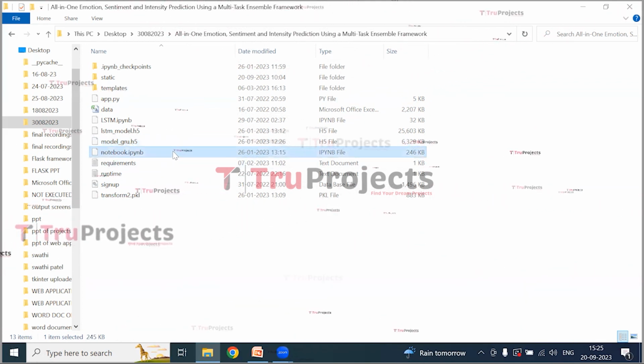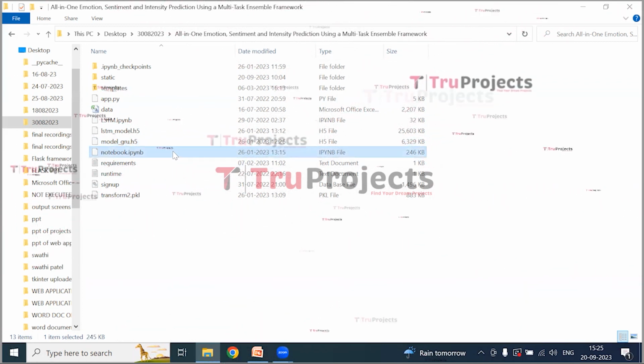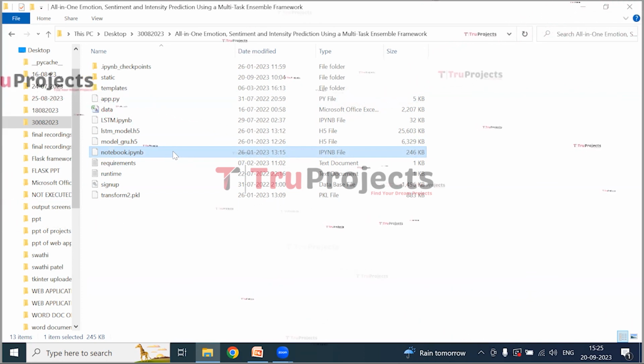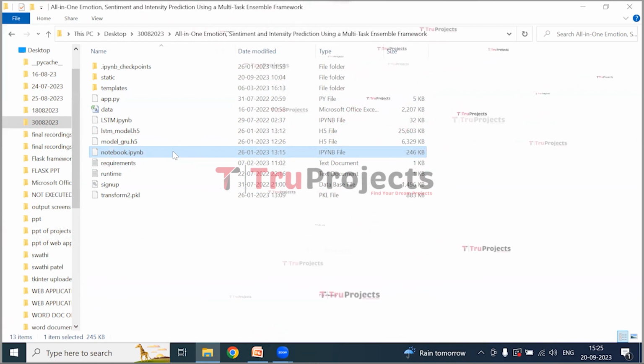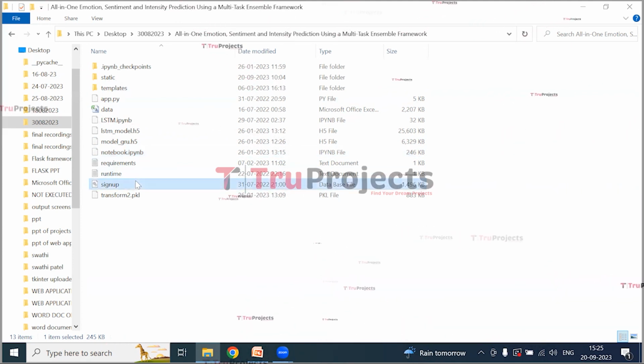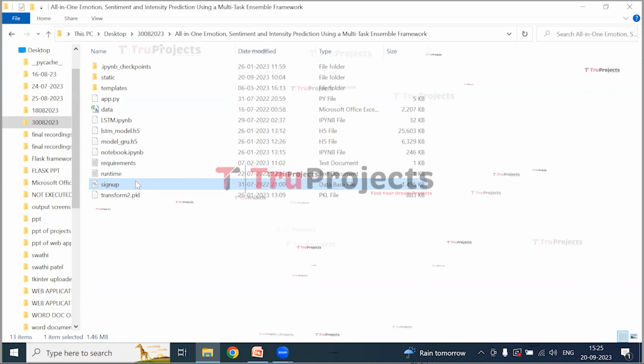This is the notebook.ipynb file. This is a Jupyter notebook file which contains a combination of code, graphs and outputs all in one place. It allows users to write and execute code in individual cells, making it a popular choice for data science. This is the signup.db file. This file is the database file used to store user information.